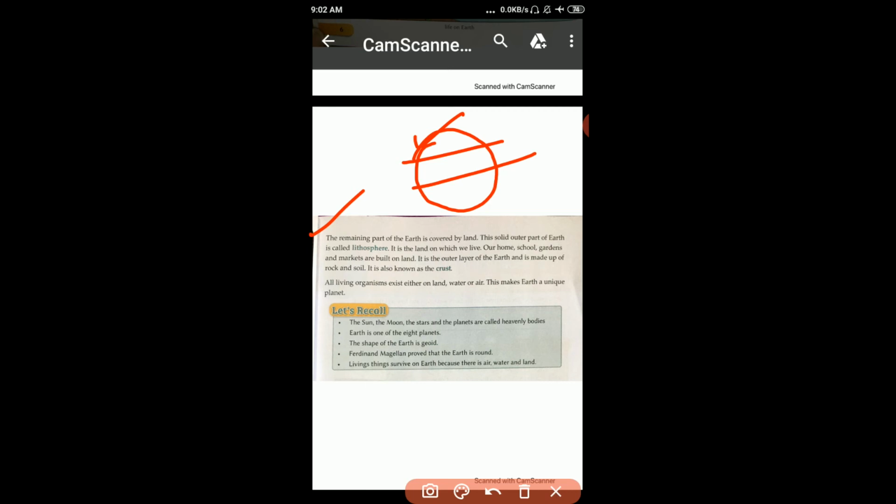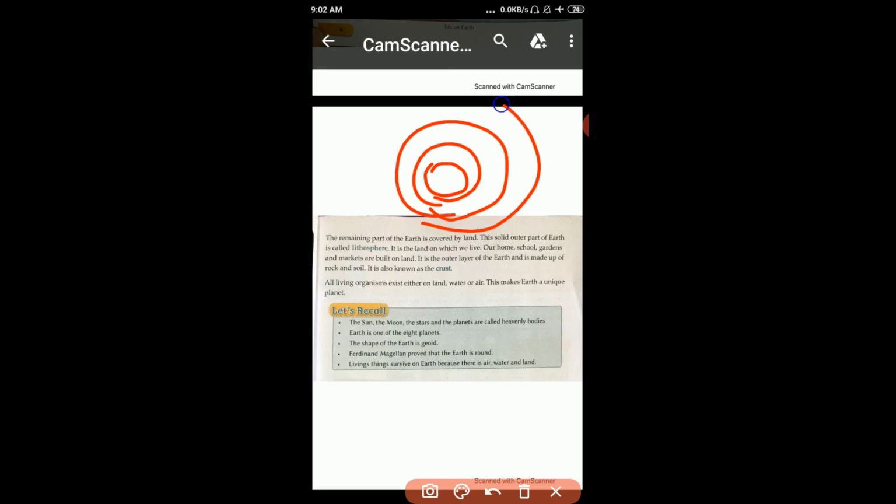So student, recall the word planet. It means heavenly objects which revolve around the sun. How do they revolve? They revolve like this. This represents the sun here. Revolve around the sun, like this.